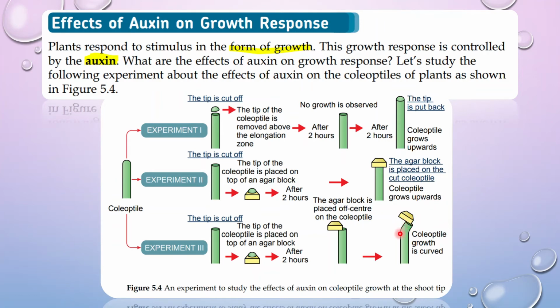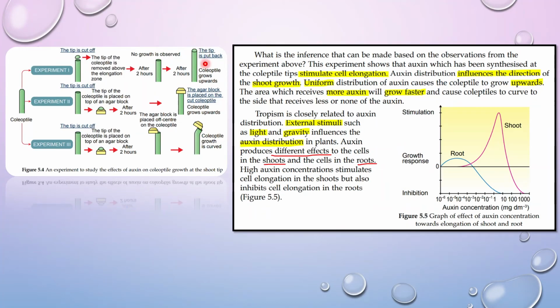Okay, it means this part has got elongation, whereas the part not covered by the agar has no elongation. So something which is in the agar has diffused into this region, which is responsible for elongation of this part, resulting in this coleoptile growth being curved, or pointing to one side. Okay, so let's look at the explanation.